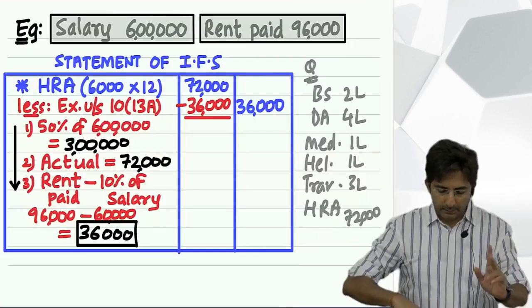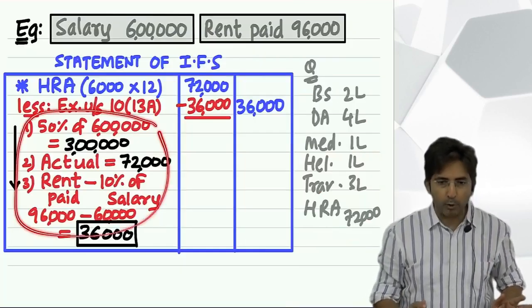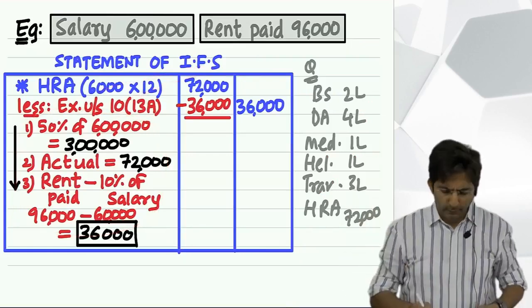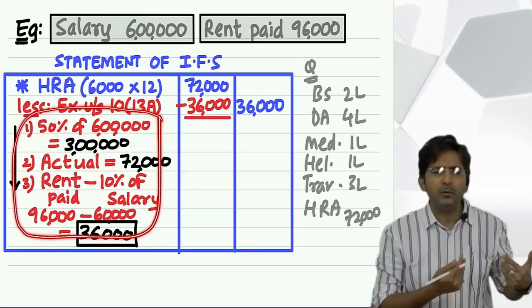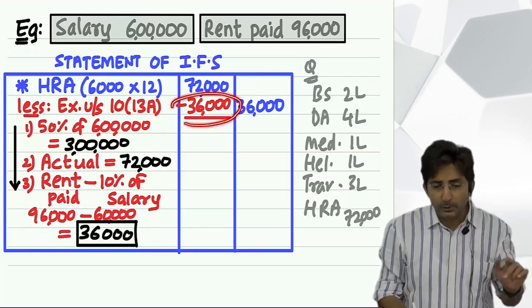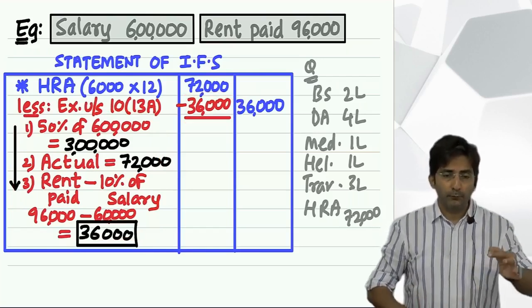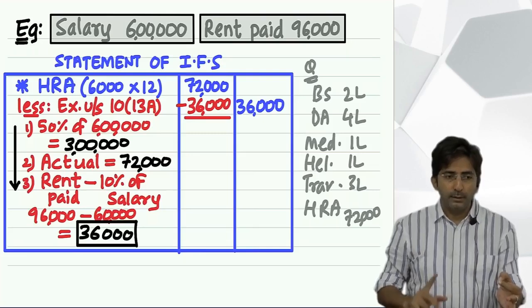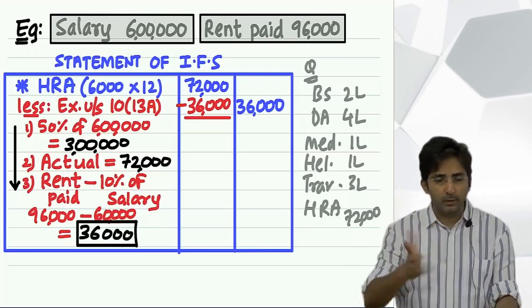And see, the formula you can use here only in the main statement, or you can prepare a working note. If you feel it is becoming very congested here, you can prepare a working note. But with that working note, you have to find out how much you will minus. And tell me, what is the formula? 50% of salary, which means basic salary, dearness allowance and turnover commission.